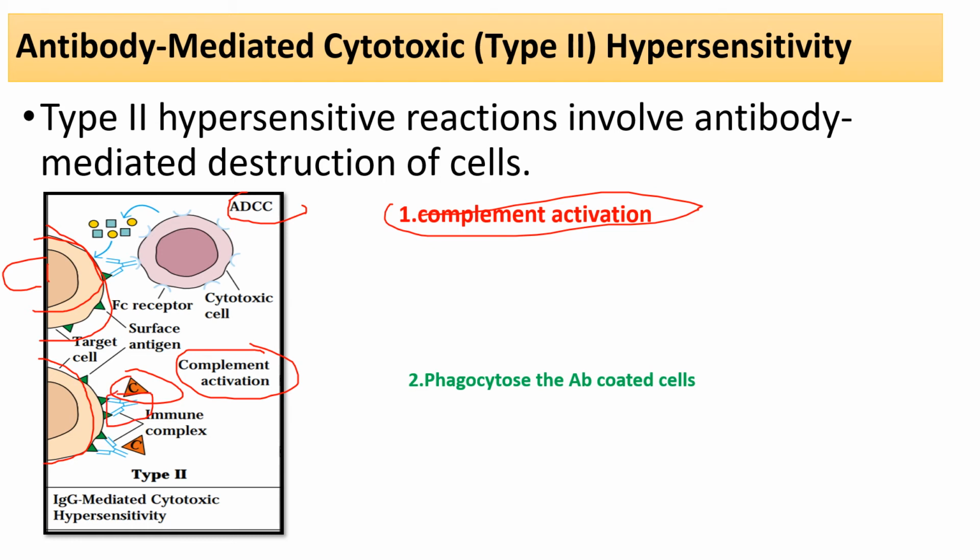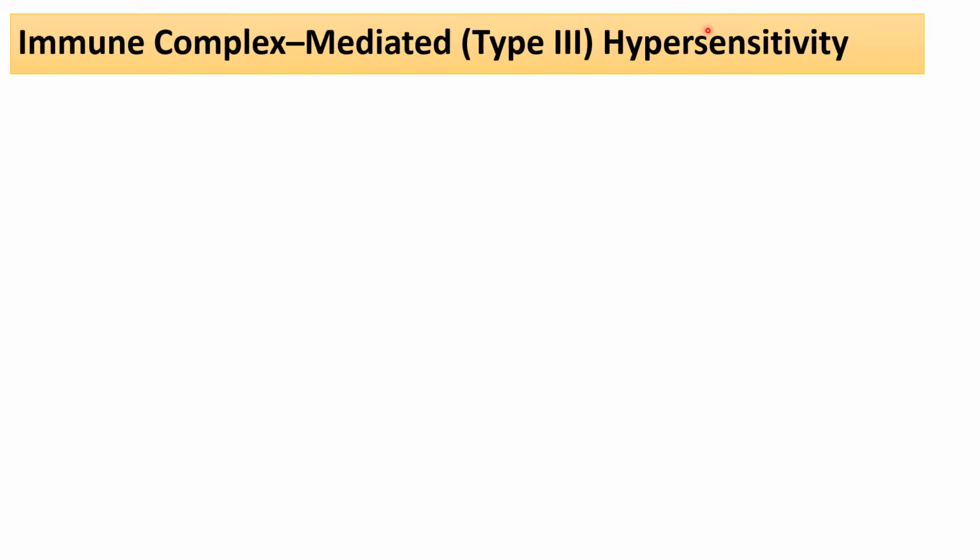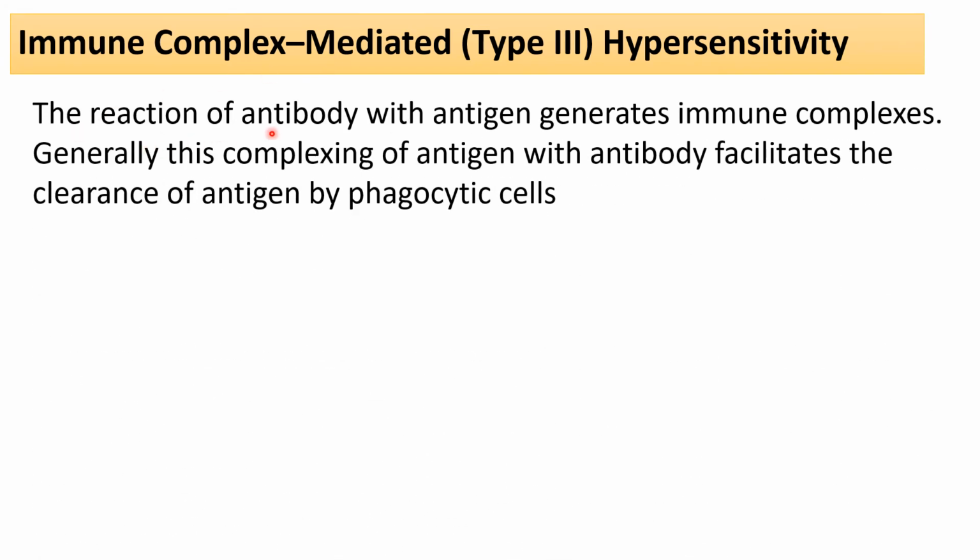Third one, type 3 hypersensitivity reactions, we also call immunocomplex mediated reactions. In these reactions, the antibodies with the antigen generate immunocomplexes. Mainly in these reactions, two or more antibodies or antigens form immunocomplexes.